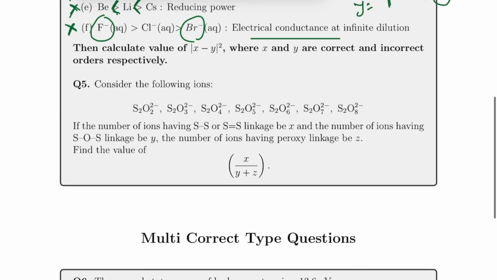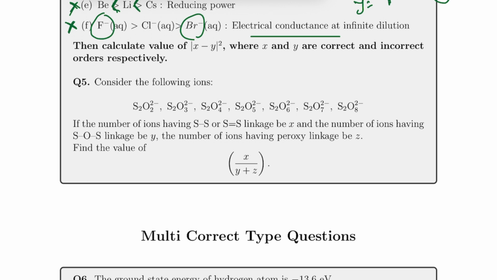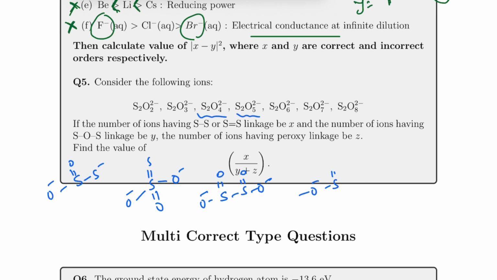Now for the fifth one, it is based on structure, and I've told you guys structure plays a very important role in P block. So if you have S2O2 minus, you must be knowing the structure for that would be this one. And for the second one, S2O3 minus 2, the structure is this. The third one, S2O4 minus 2, becomes this as the structure. And the next one is S2O5 2 minus, and this will become O minus, S double bond O, S double bond O, double bond O, and O minus.